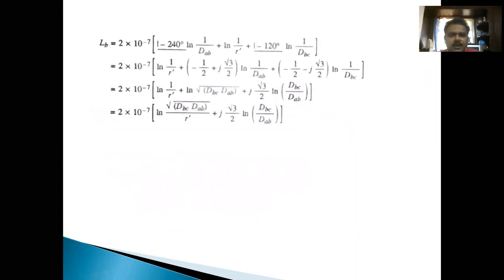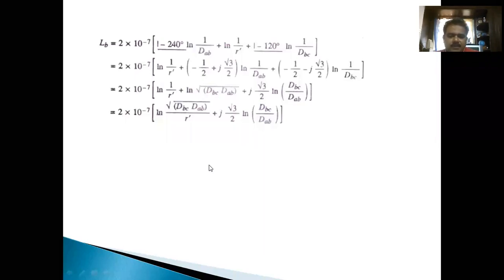Similarly, we can calculate the inductance in phase B also. We have already derived it, so we can also remember this formula simply. For an unsymmetrical untransposed case, LB is equal to 2 into 10 to the power of minus 7 ln, starting from B, square root of BC into BA, the distance between B and C and the distance between B and A, divided by r dash, plus j root 3 by 2 ln DBC by DBA.